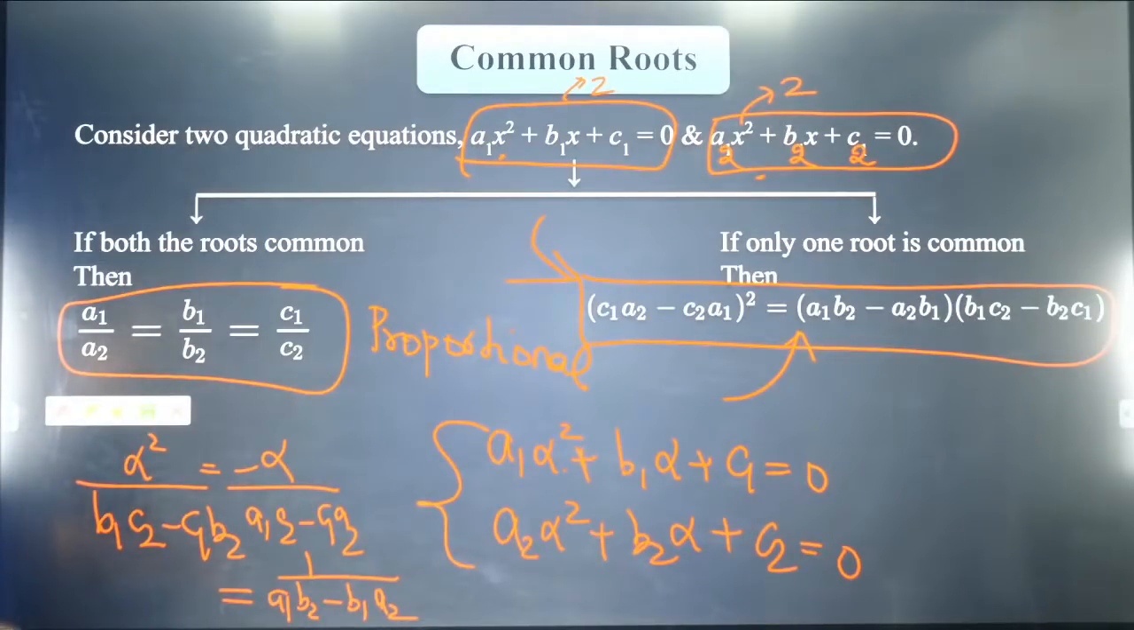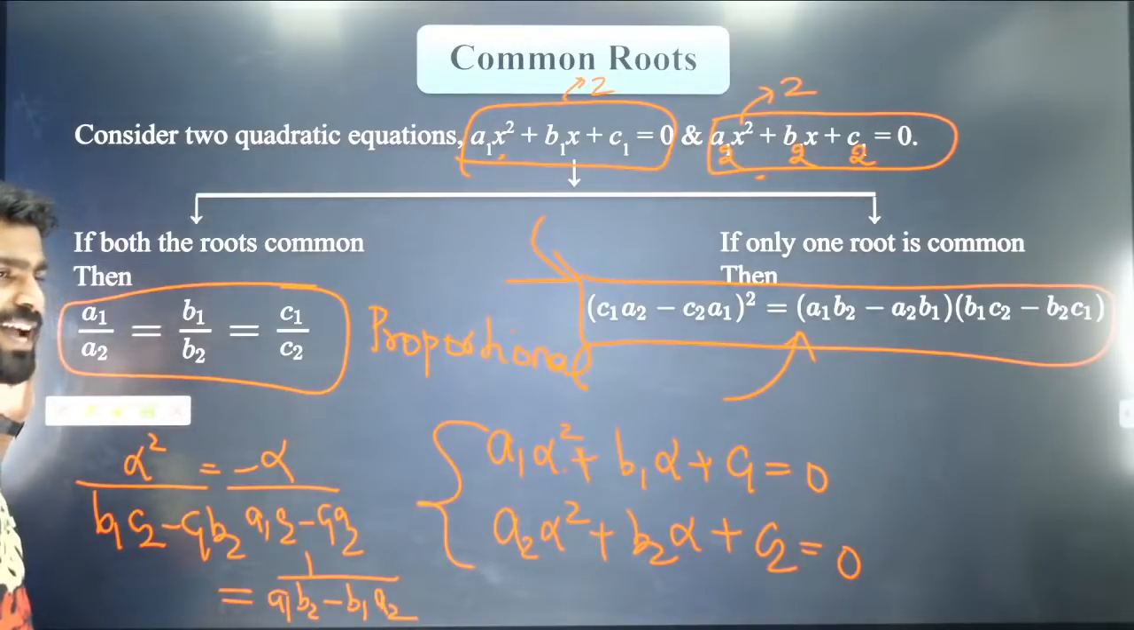Many of you would have studied it as the cross multiplication method. It is also called Cramer's rule. So don't worry about it. Shall we move forward, guys?